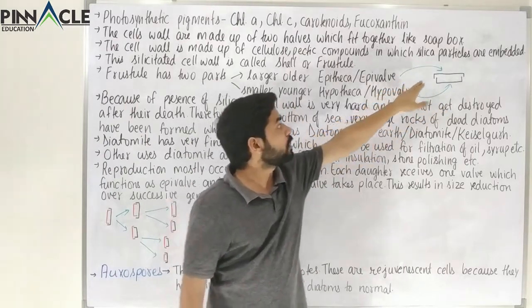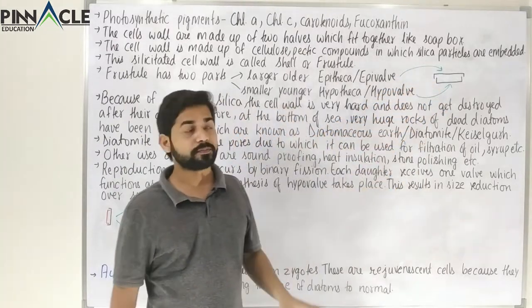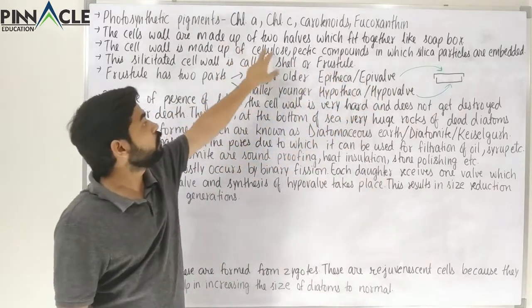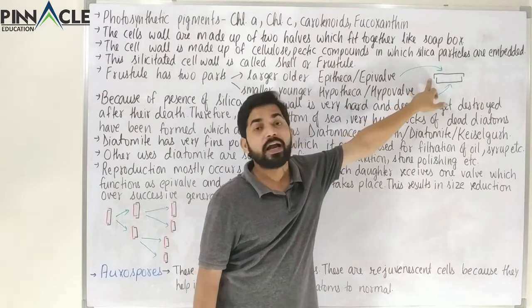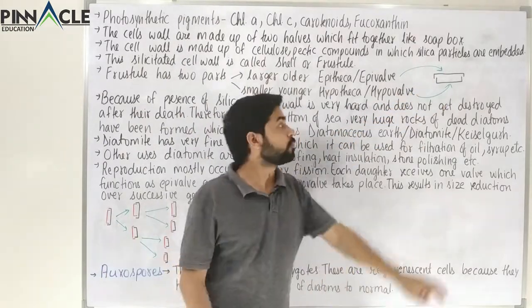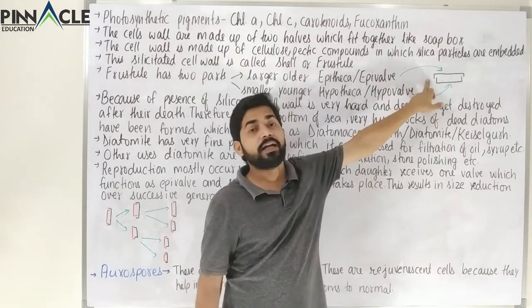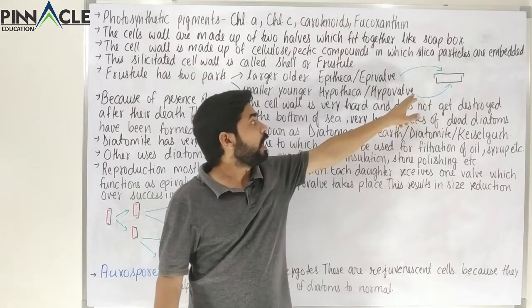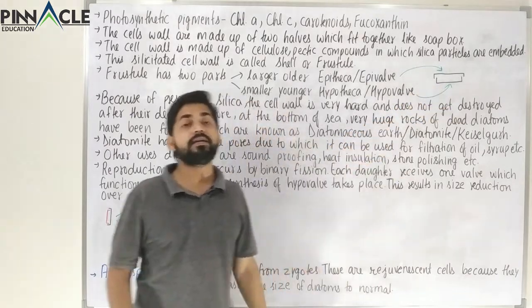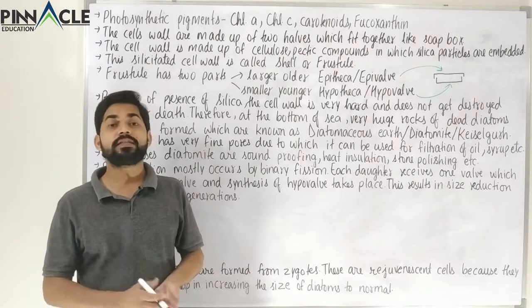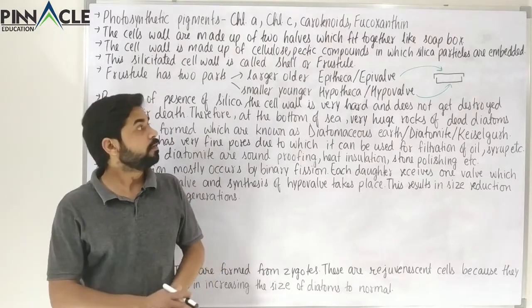So the outer, the bigger and the larger, is called the epitheca or epivalve. These are the two halves, the larger and the older. The larger one is also the older one. We will see later why. So one part, which is the larger and the older, is the epivalve, and the smaller one, which is the smaller as well as the younger, is called the hypotheca or hypovalve.